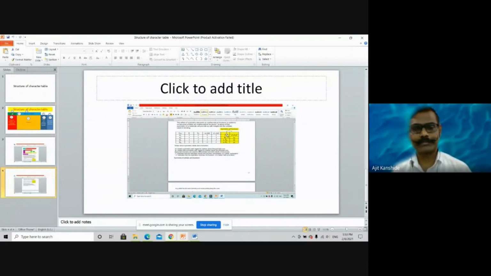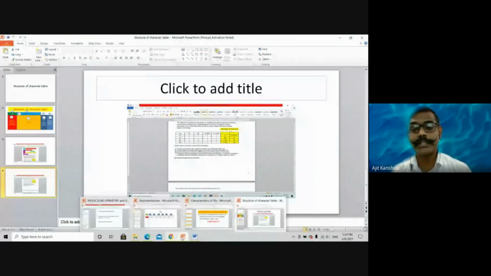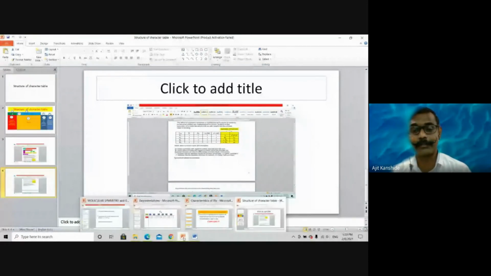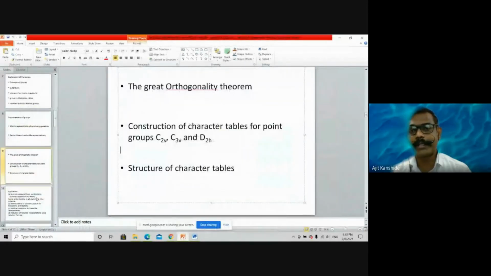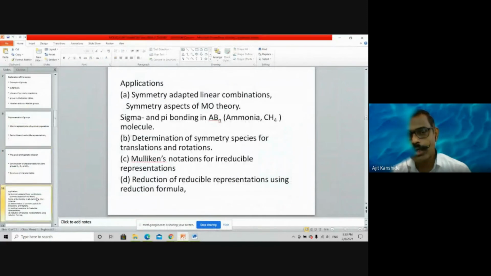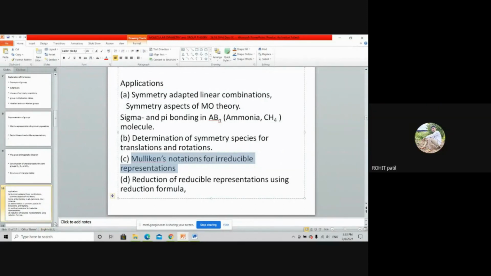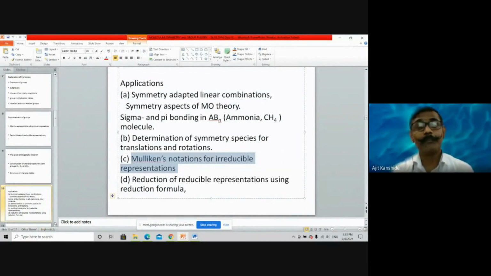So that was our syllabus. Applications, a little bit of studying. Application of mathematics we also studied in order. We learned matrix representations; that was our 2.3. And now 2.4 I have to start. Out of that, Mulliken's notations I had covered. Other things I will cover in the further 8 to 10 videos, maybe about 10 videos are likely to come. There our syllabus will be complete. But today's intention was to complete our 2.3.